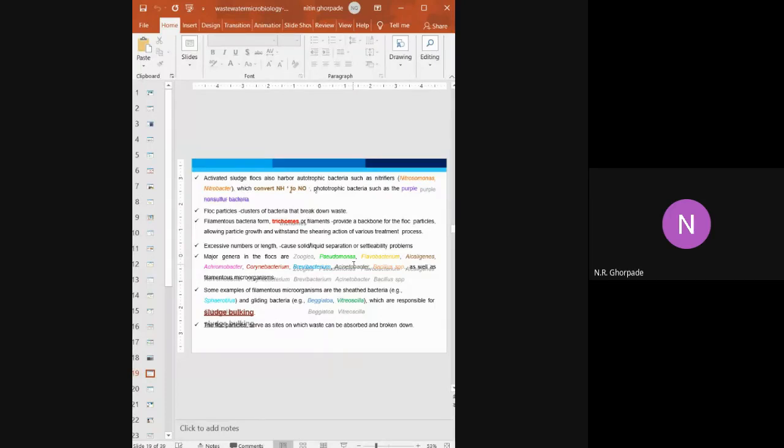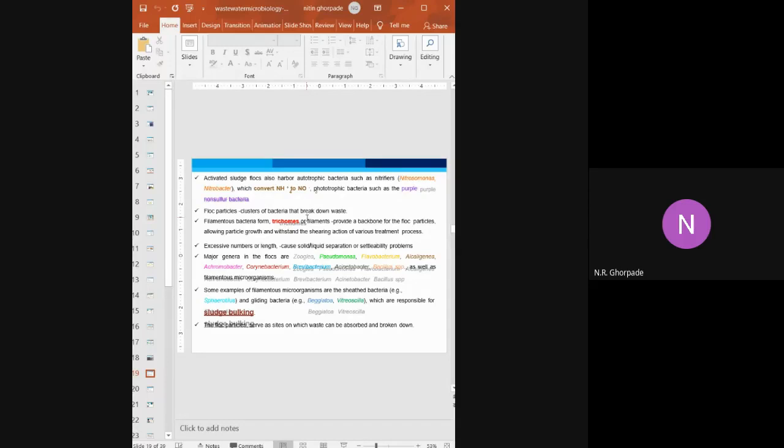So during this activation, there are nitrifiers. As said earlier, this is important with respect to your competitive exams: Nitrosomonas and Nitrobacter. In the exam they will ask which kind of reaction is done by these bacteria. Here, the conversion of ammonium to nitrite is carried out by Nitrobacter and Nitrosomonas.